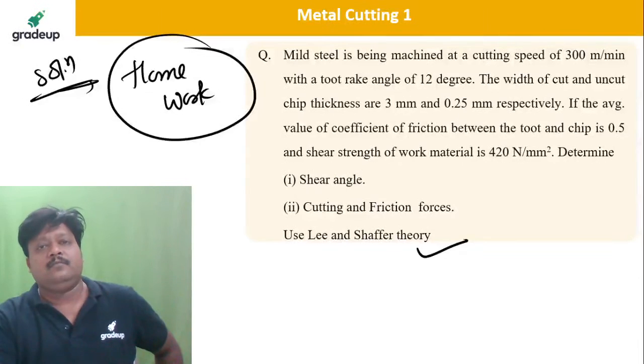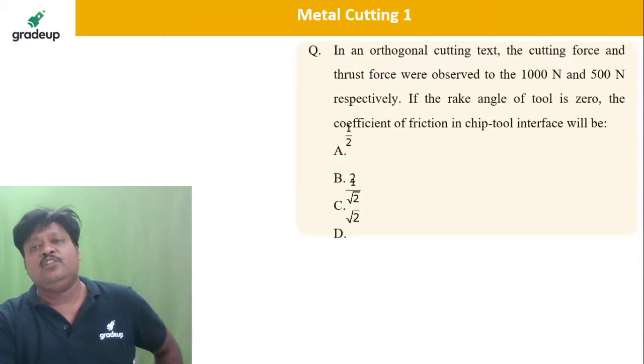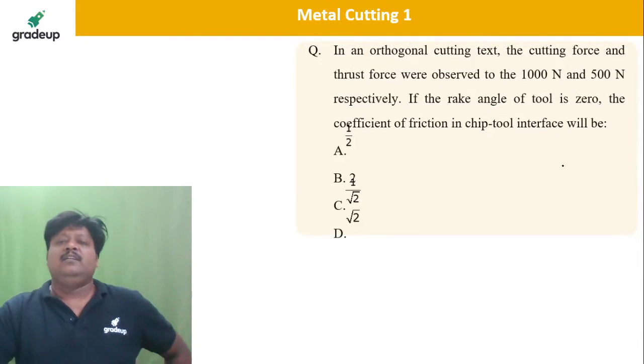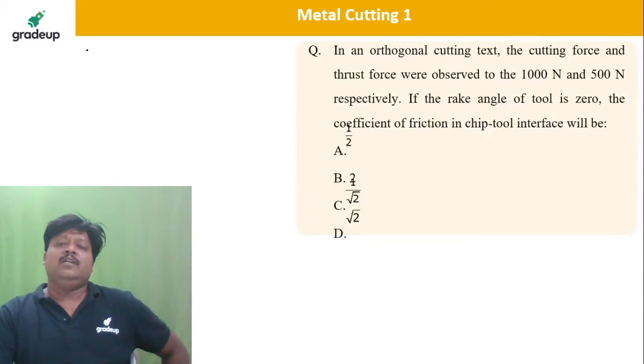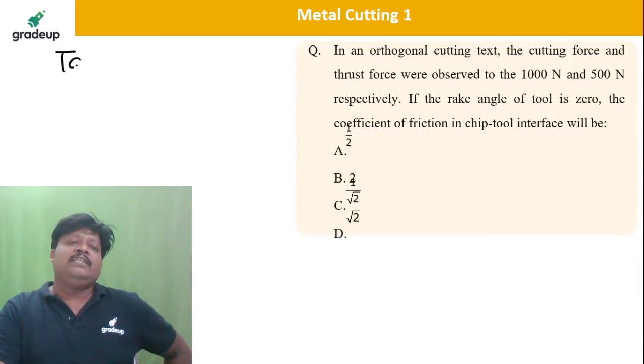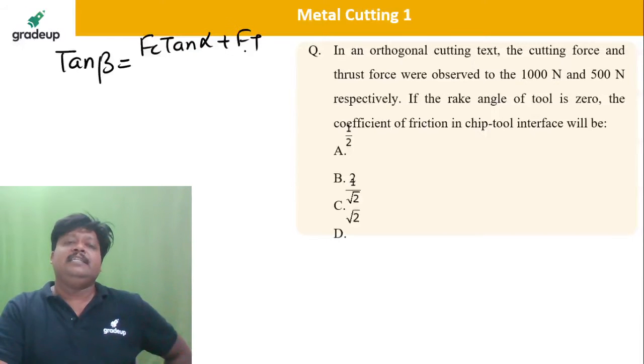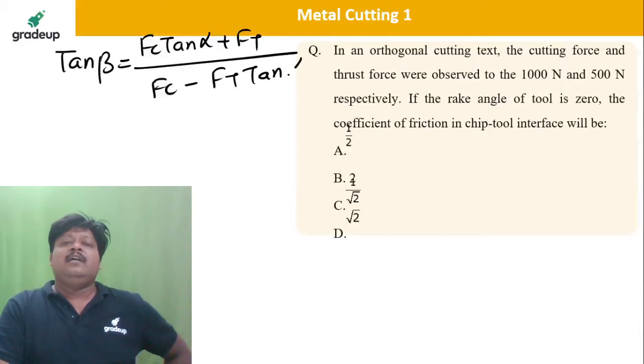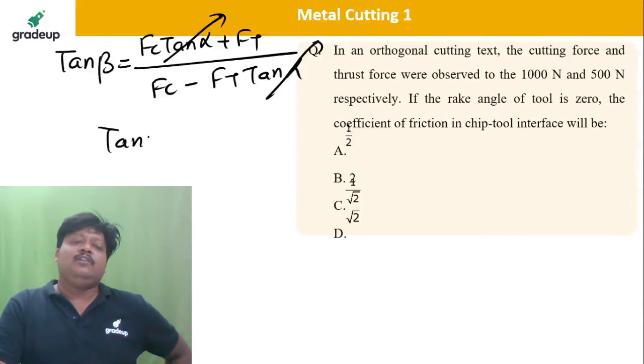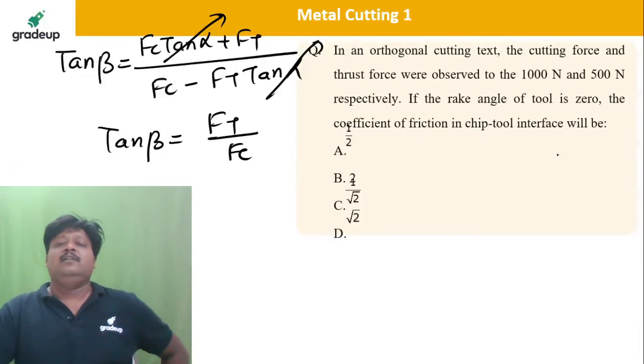We will solve. This is also a very easy question. If the rake angle is 0, you know that the coefficient of friction, tan beta, is equal to (Fc tan alpha plus Ft) divided by (Fc minus Ft tan alpha). If rake angle is 0, this term becomes 0. So tan beta is Ft divided by Fc. Isn't it?